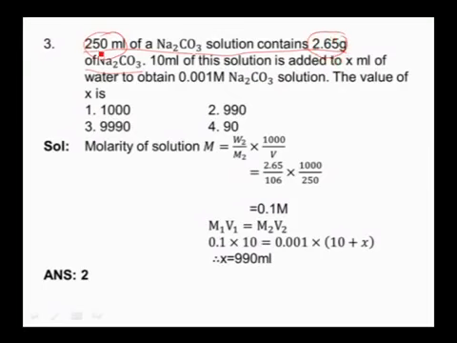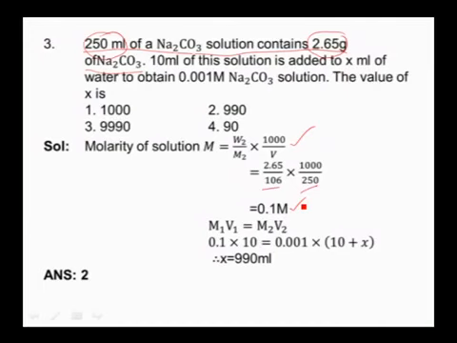By using this volume and mass of solute, first we will calculate the molarity of the solution by applying the molarity formula. So here given mass is 2.65 grams, molecular mass of sodium carbonate is 106, the volume of solution given is 250 ml, and simplifying we can get 0.1 molar. This is the first part.